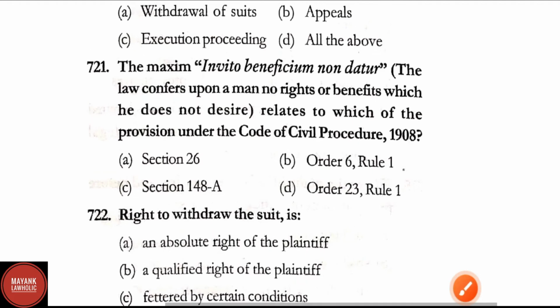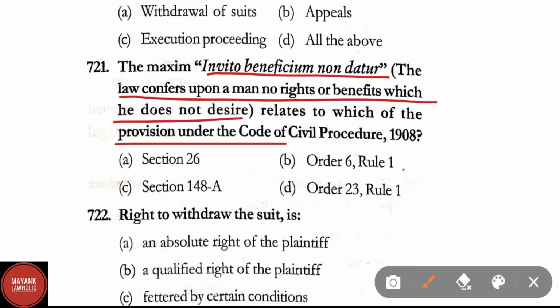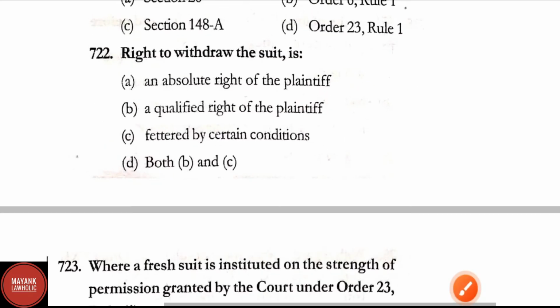Question number 721. The maxim invito beneficium non datur: the law confers upon a man no rights or benefits which he does not desire, relates to which of the provisions under the CPC? Options are Section 26, option B, Order 6 Rule 1, option C, Section 148A, and option D, Order 23 Rule 1. Here correct answer is option D, that is Order 23 Rule 1. Question number 722.